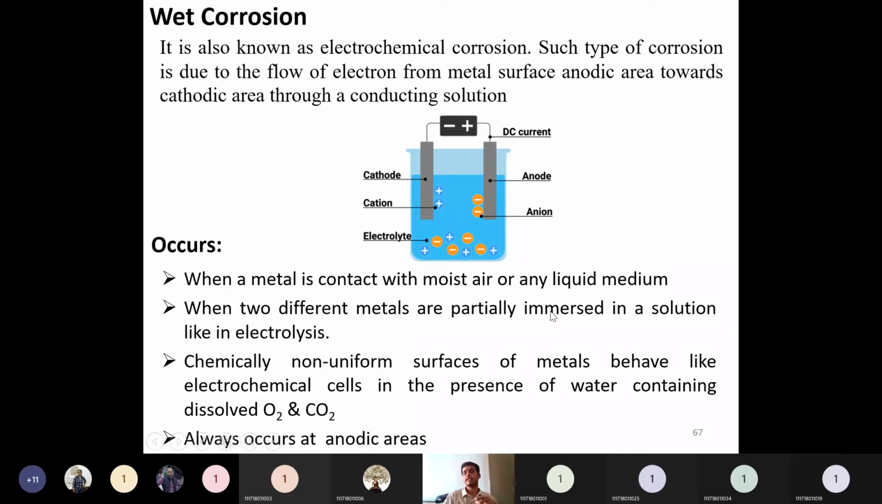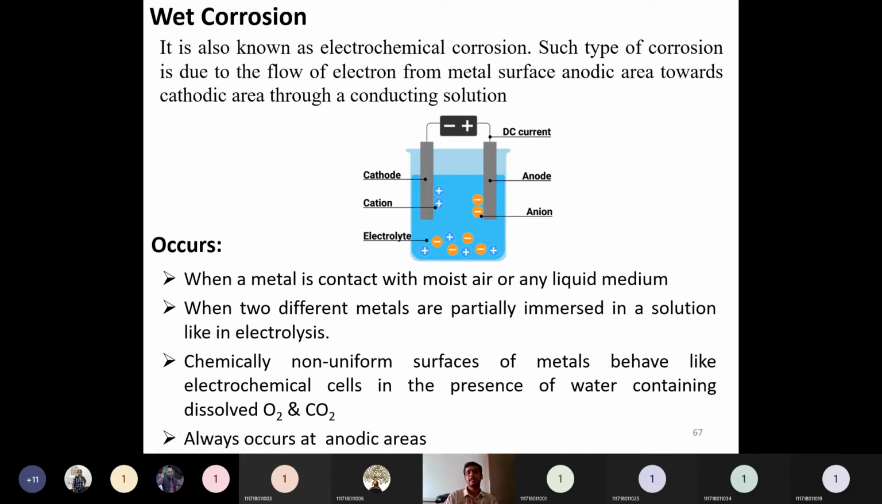Then, when two different metals are partially immersed in a solution, like in electrolysis, a cathode and anode will be there. What happens when a cathode and anode are there along with some conducting medium? Electrons will be generated at the cathode and anode. Those electrons need to be transported from one location to another. How will they be transported? If there is some conducting medium like an electrolyte in between them, then only this type of wet